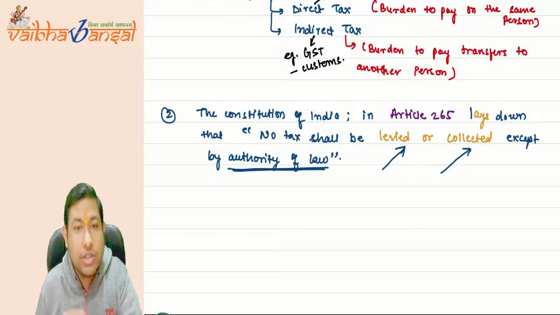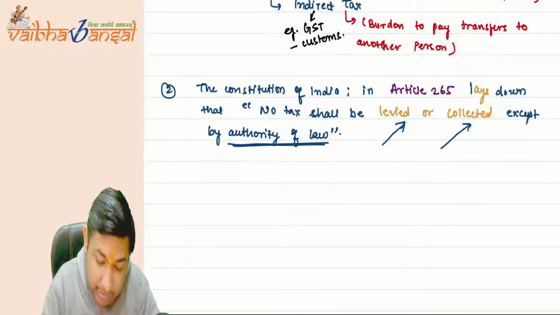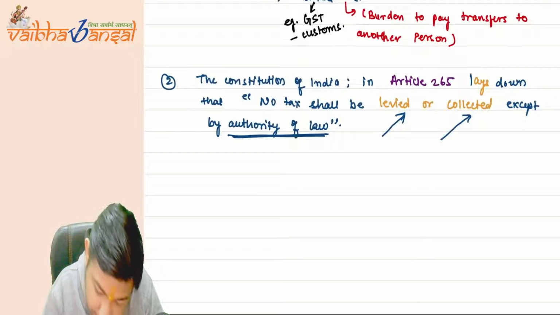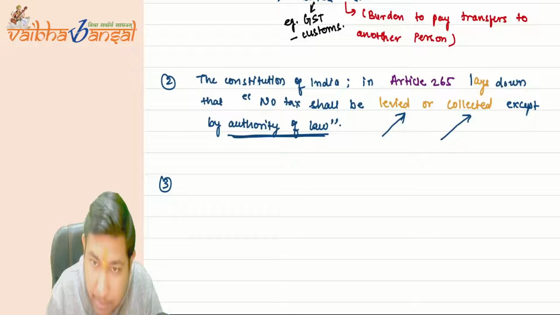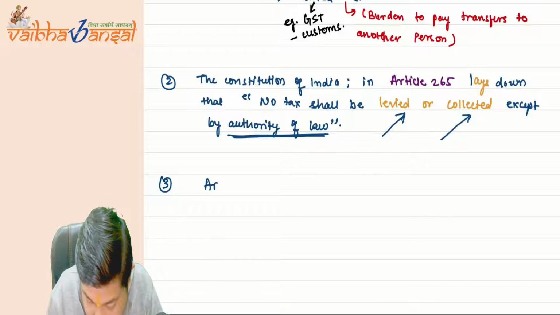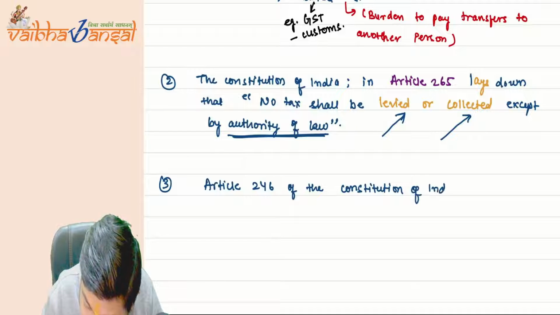So the Constitution, in article number 246, write it down: article 246 of the Constitution of India.